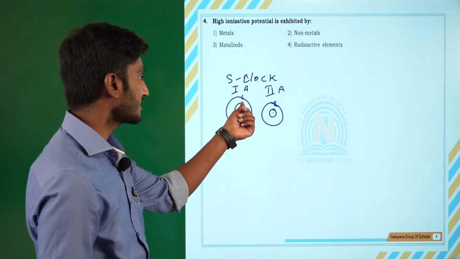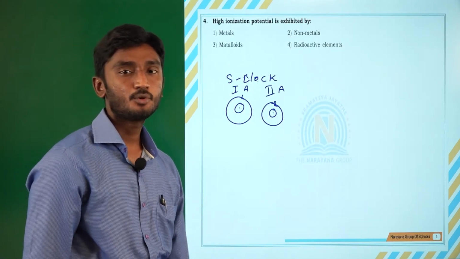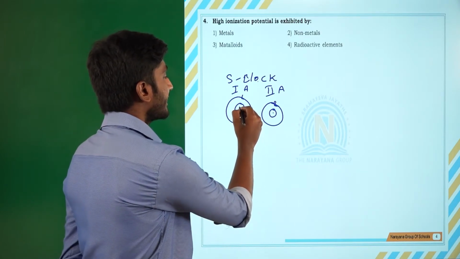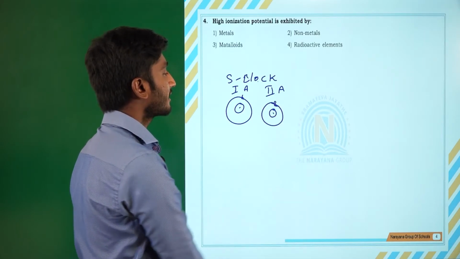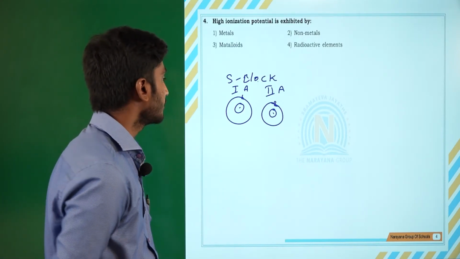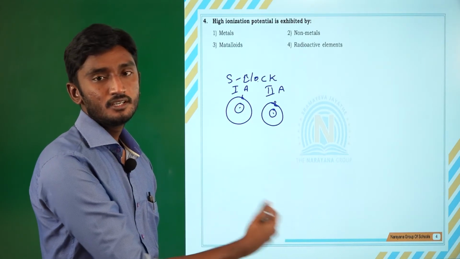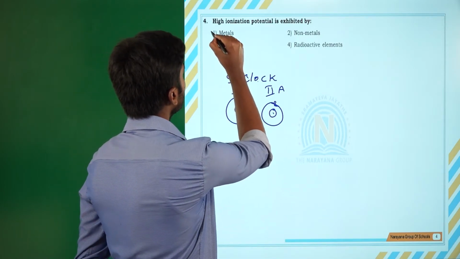If it loses its 1 electron, it will get an inert gas configuration, which is more stable. So it is trying to lose that 1 electron, or those 2 electrons. Metals mostly try to lose the electron by themselves, so you need no more energy. So the first option will be wrong.